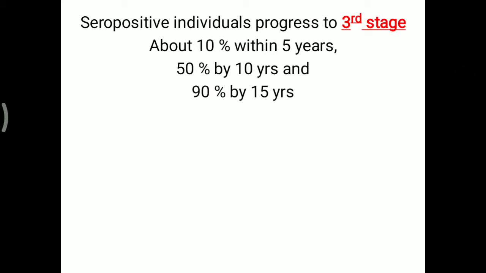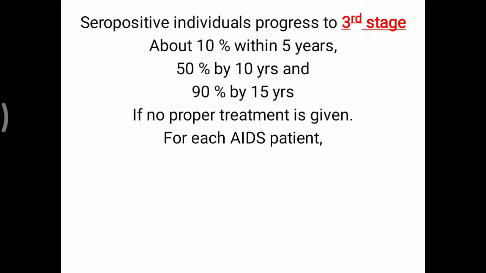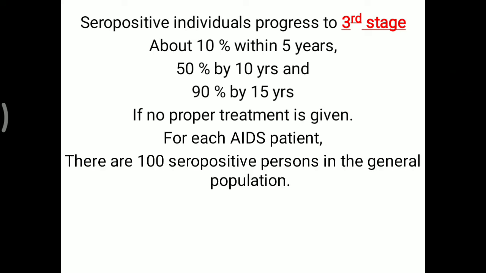Now the seropositive individual progresses to the third stage of the disease. About 10% progress within 5 years, 50% by 10 years, and 90% by 15 years. But that duration of progression to the third stage can be extended if proper treatment is given. If proper treatment is not given, then 90% may progress to the third stage within 15 years. For each AIDS patient, it is said that there are 100 seropositive persons in the general population.